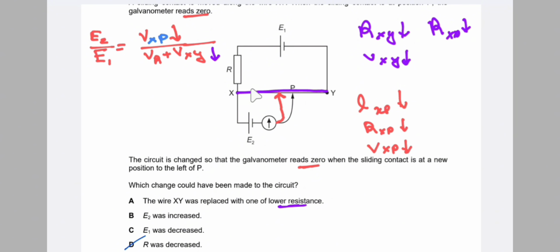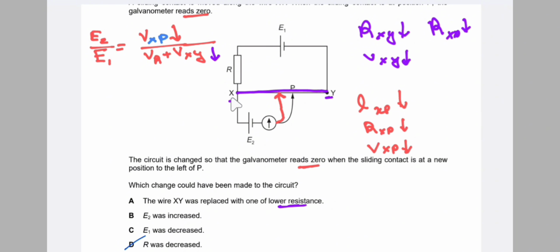So due to lower resistance, the resistance across XY decreases, therefore the voltage across XY decreases.